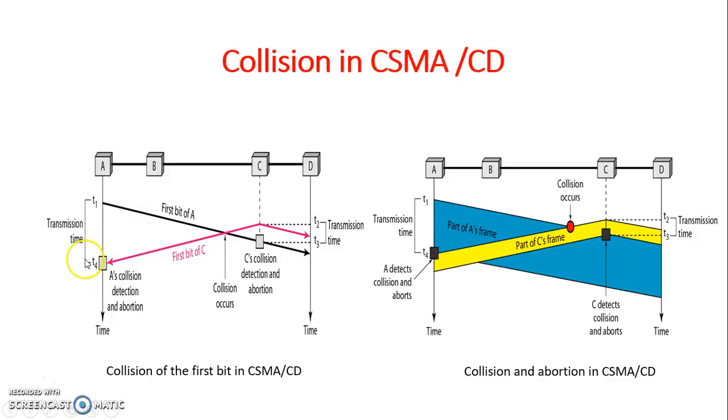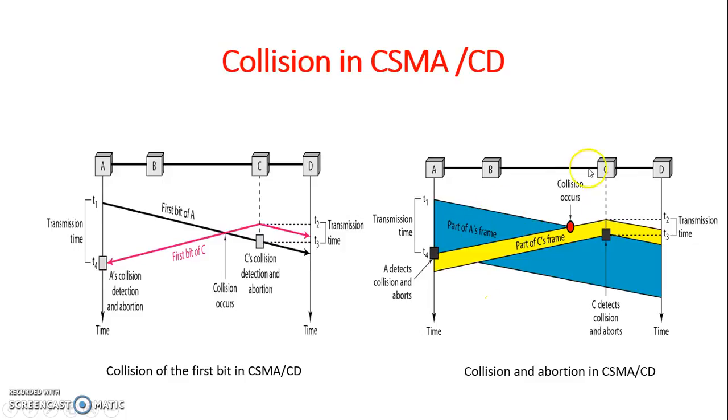So the station A will immediately abort its transmission. So in this figure, A's transmission is for the duration t4 minus t1 and C's transmission is for the duration t3 minus t2. So at t4, A's frame is incomplete and it is aborted.